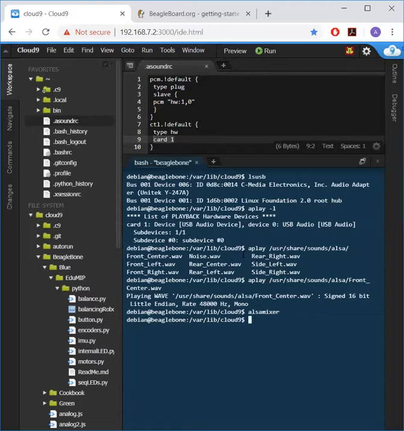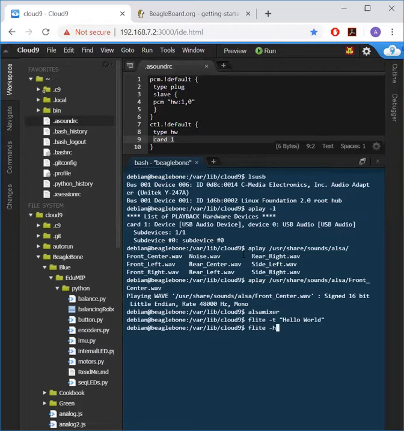Once it is installed, you can use flite -t to tell the function that you're using a text input to output on your speaker. Open your quotation marks and type in something like "Hello World," and hit enter to hear that data. Hello World.